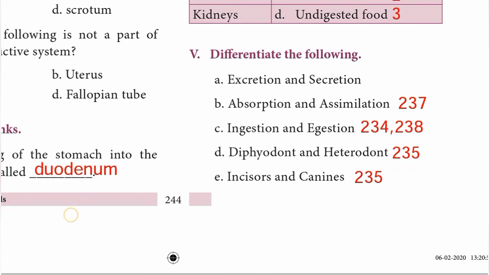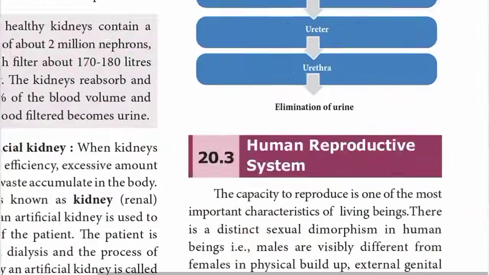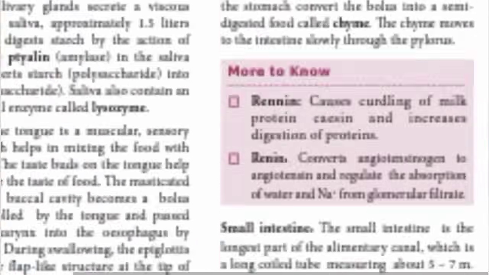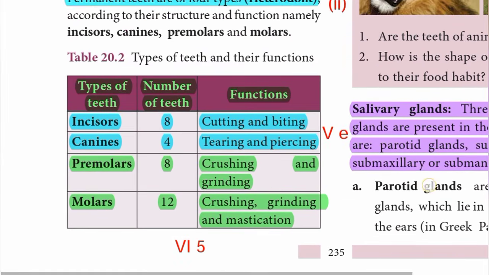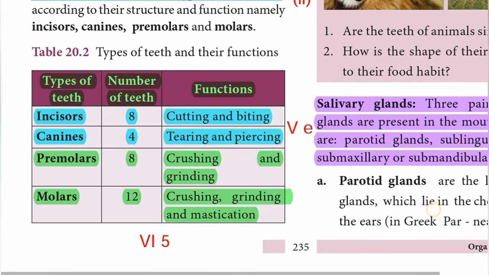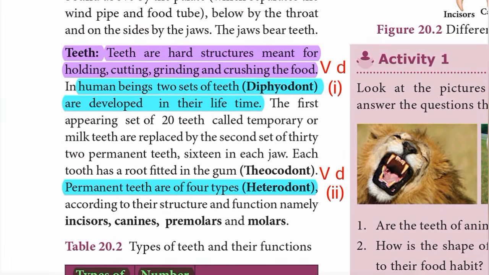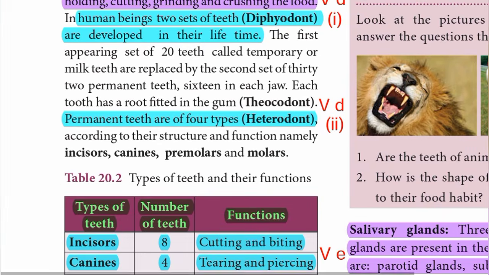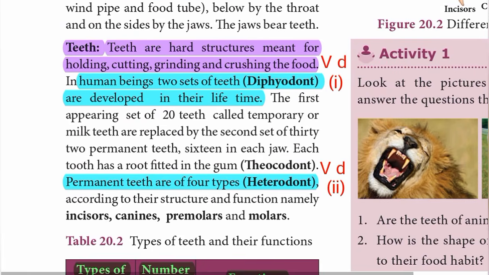Diphyodont, heterodont, page number 235. See 235ல இந்த பாக்ஸில் இருக்குது பாருங்கள், சாரி பாக்ஸ்க்கு மேலே human beings 2 sets of teeth, அதுதான் diphyodont. டைன்றதுனாலே 2 இல்லையா, 2 sets of teeth are developed in their lifetime, அது diphyodont. அடுத்த heterodontன்னு எழுதிட்டு permanent teeth are of 4 types, that is heterodont. ஓகே, ரோமன் நம்பர் 5ல டியோட ஆன்சர்.